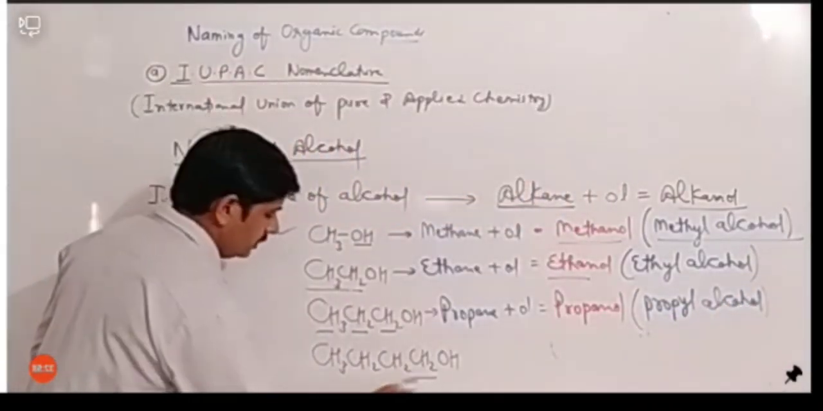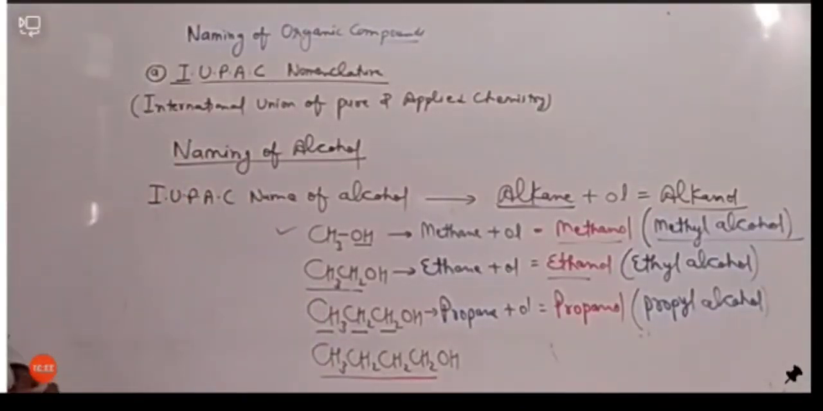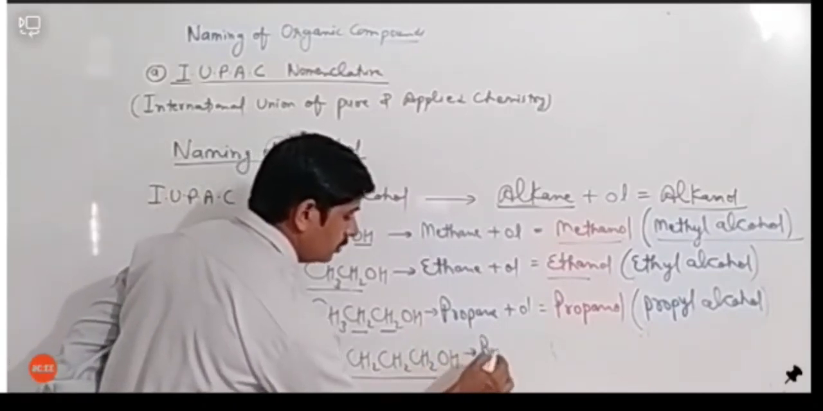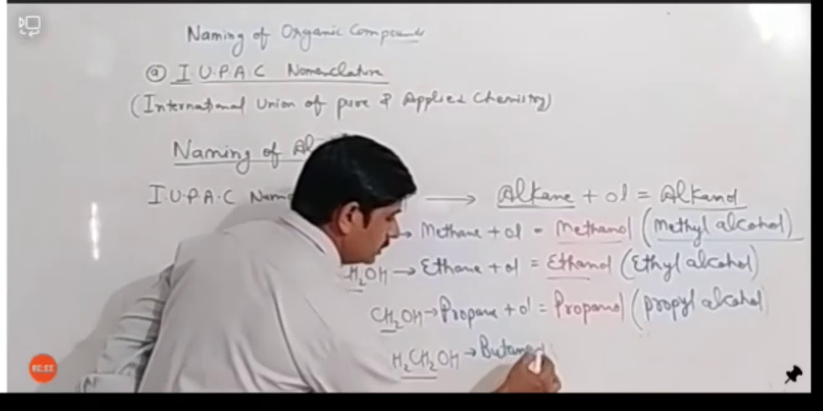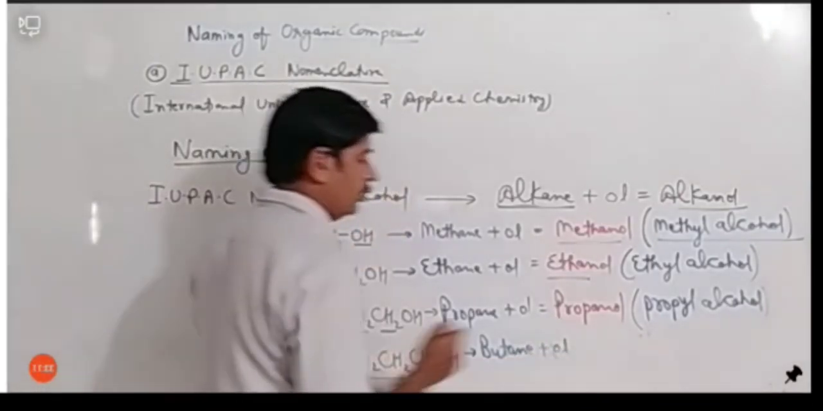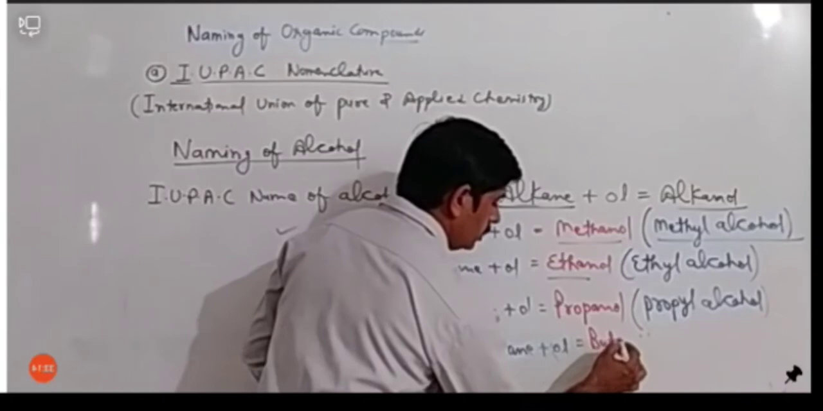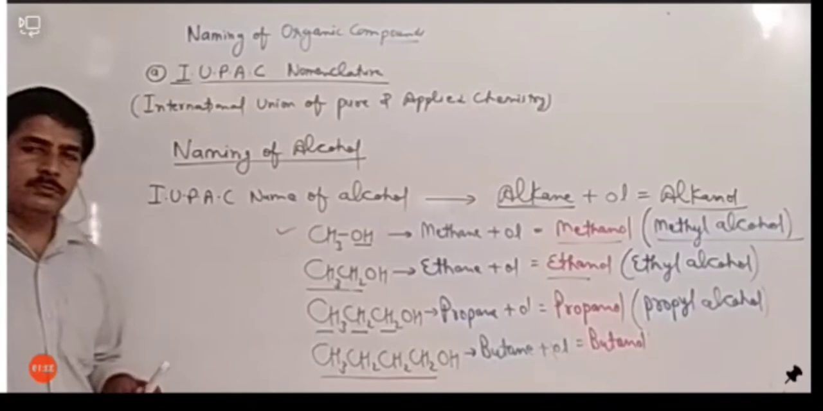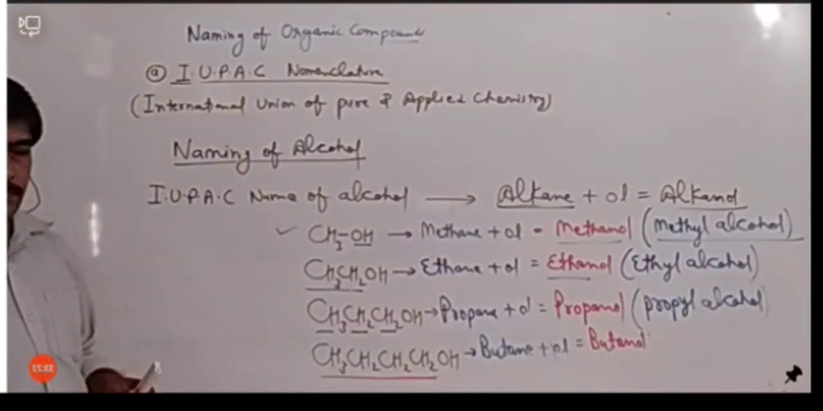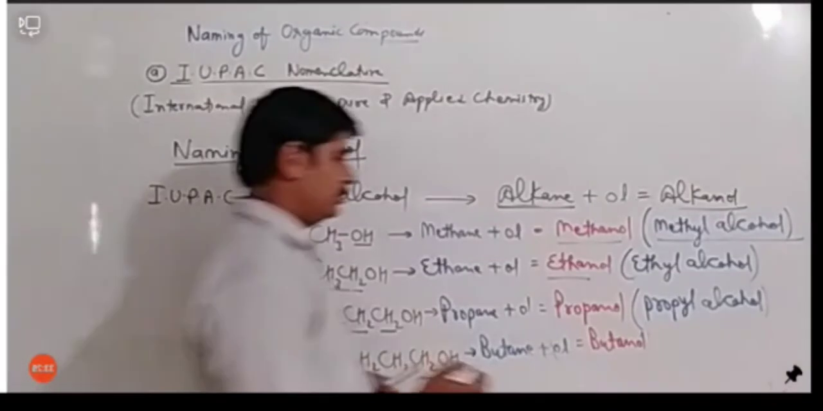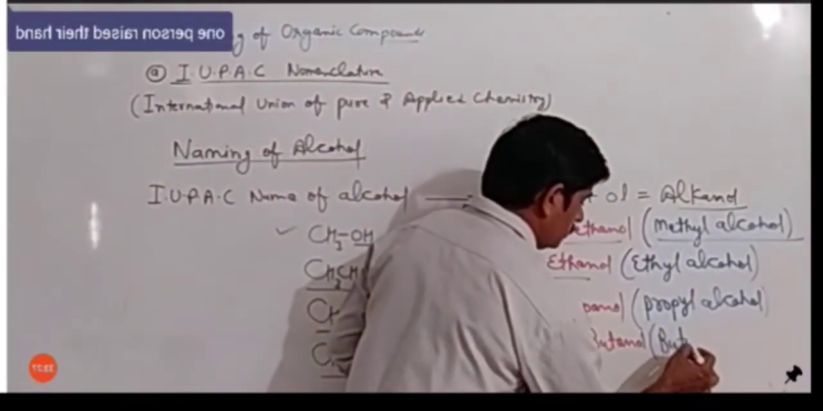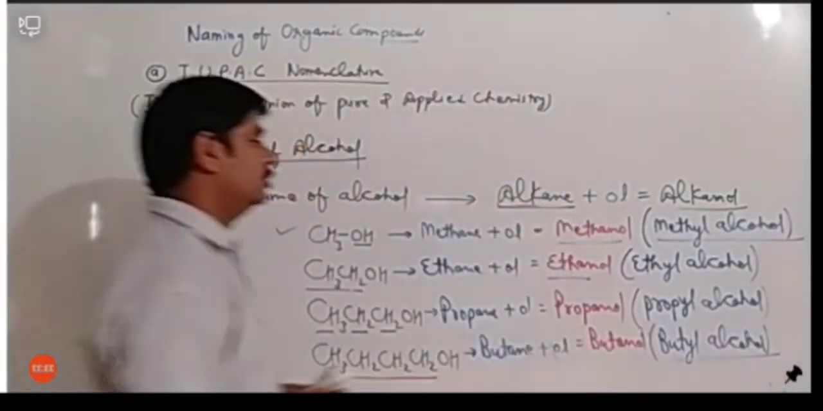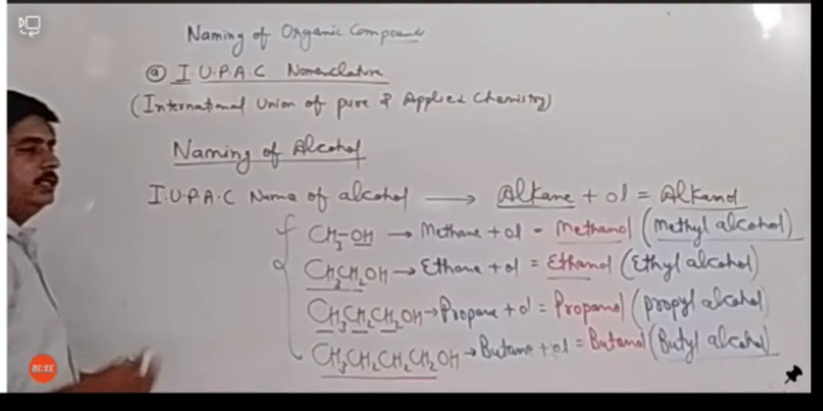And if we talk about the last one, it has 4 carbon. For 4 carbon, what's the name of the alkane? We have butane. Butane plus ol, so it should be butanol. And what should be the common name of this compound? Very good, yes, correct. It is butyl alcohol. So this is the nomenclature of alcohol.